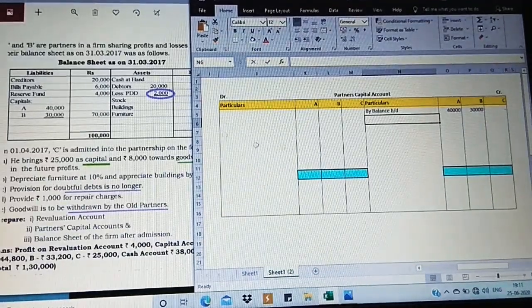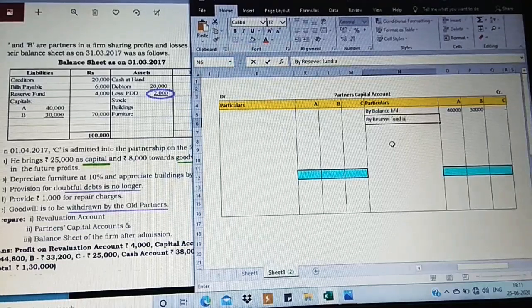Okay, next, after capitals, I said we need to concentrate on three different items which are required: capital, then reserve fund. Could you find reserve fund on the liability side? Yes. If it is on the debit side, post on the credit side. So I'm going to write it here, by reserve fund account. The value is 4,000.